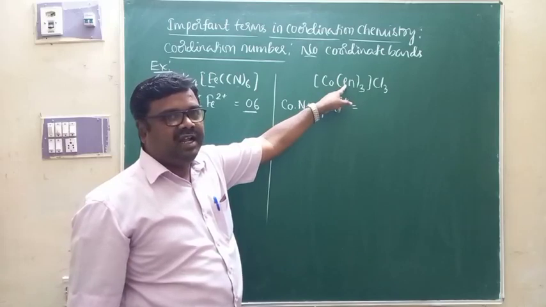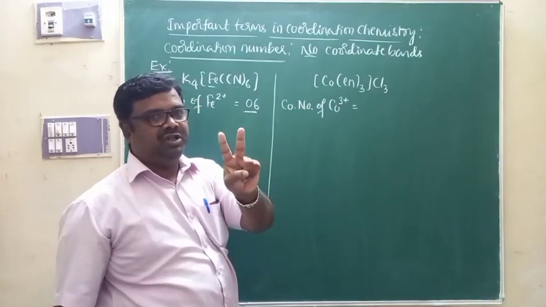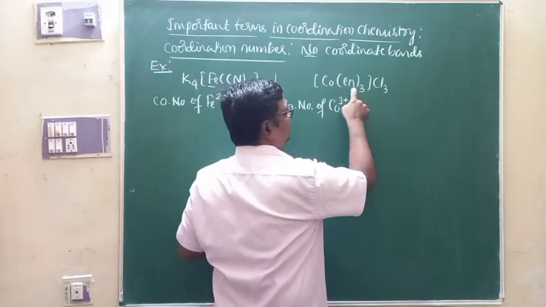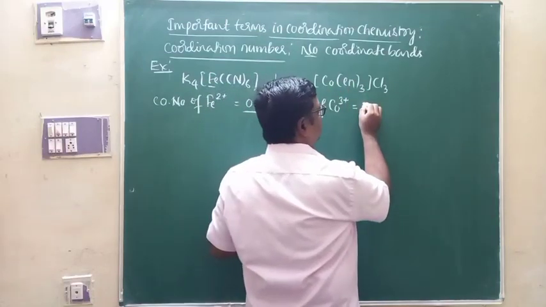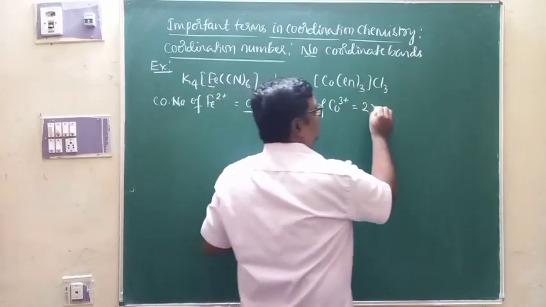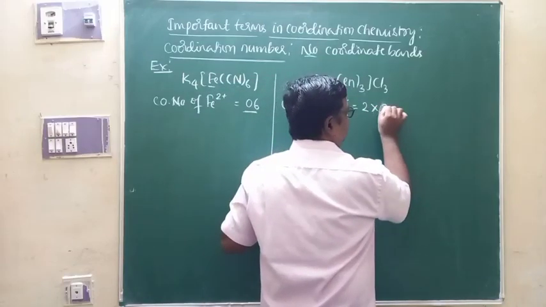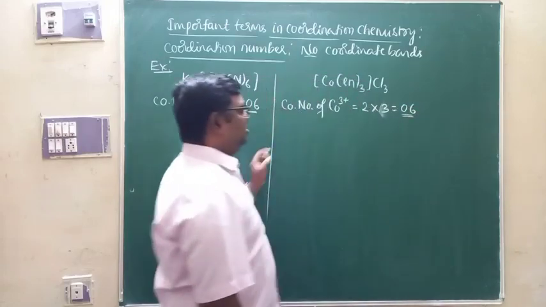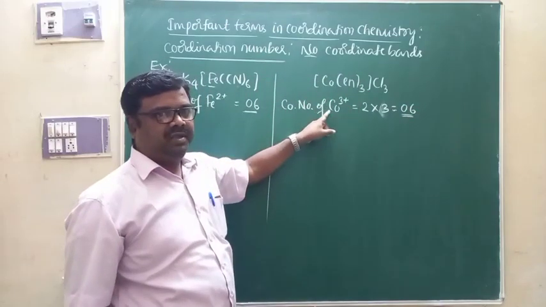Each bidentate ligand will form 2 coordinate bonds with the central metal ion. 3 ethylene diamine molecules will form 6 bonds, that is 2 coordinate bonds by each ligand into 3, equal to 6. This is the coordination number of cobalt 3 plus here.